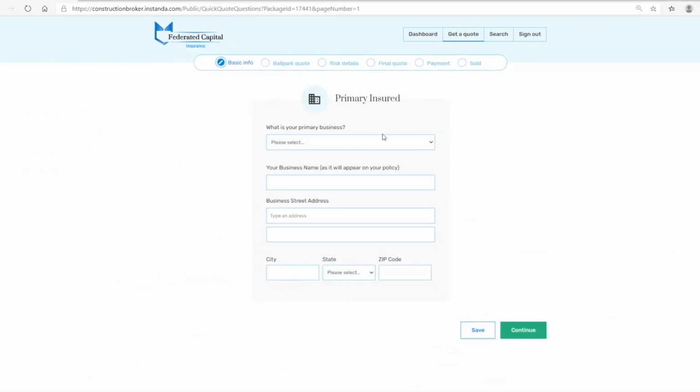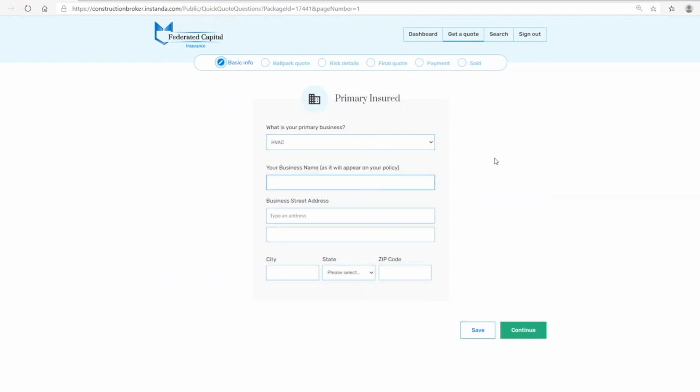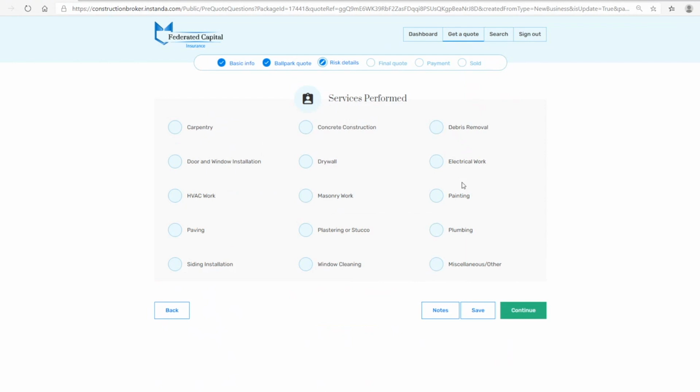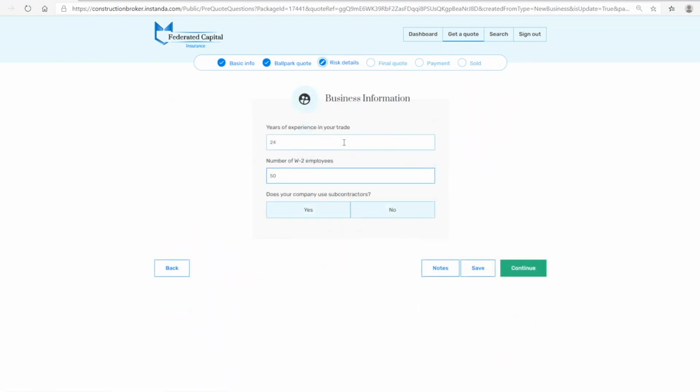In this view, a broker is launching a new quote for a construction project. The fields are easily configurable to collect the data needed for the product, and underwriting rules can be applied to any data in the system. Data fields can be configured in a variety of ways. In this example, coverage type is configured as a set of check marks. Reflexive questions can also be added with the use of subcontractors.